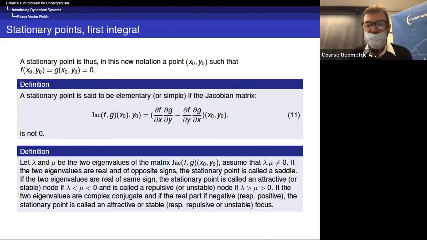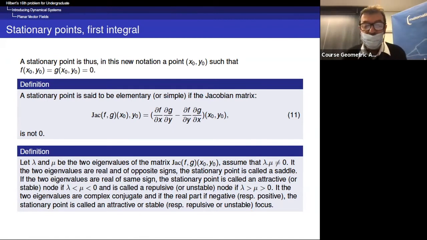Then if the two eigenvalues are real and of opposite signs, the stationary point will be called a saddle. I have already introduced this terminology. If the two eigenvalues are real of the same sign, then the stationary point is an attractive node if lambda and mu are negative, or a repulsive or unstable node if lambda and mu are positive.